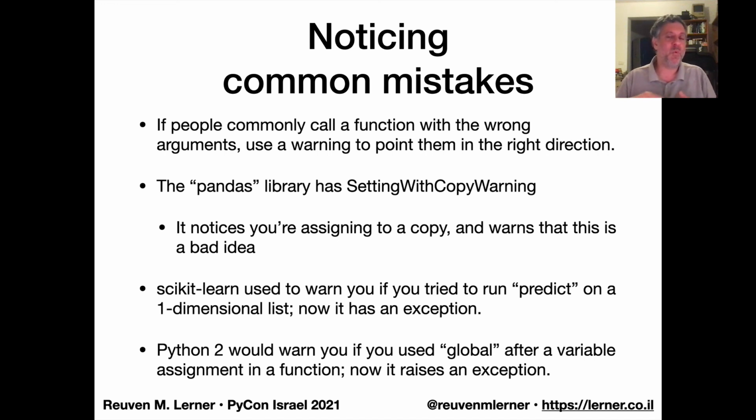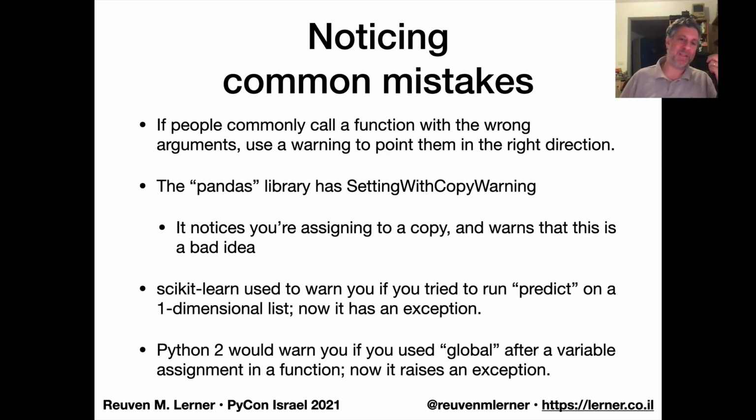Two warnings that have gone away. One of them is that in scikit-learn, if you try to run predict on a one-dimensional list or array, it would say, hey, you should really be giving me a two-dimensional array, like an array of arrays. And now it just is an exception. So you used to get off with a warning, as it were. And now, nope, we've passed that time. It's been a while already. If you pass the wrong data type, then we're just going to blow up.